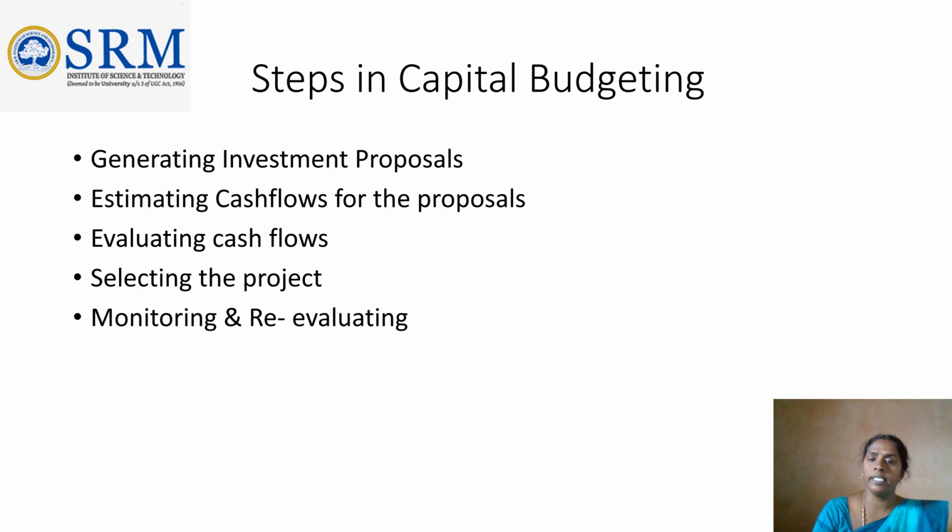Next one, evaluating cash flows. This is a very important step in capital budgeting. For evaluating cash flows, we have 5 methods: ARR method, payback period method, IRR method, NPV method, and the profitability index method. We'll discuss the evaluating cash flow techniques later. Next, once the evaluation is over, comes selecting the project. Which one is best? We'll select.